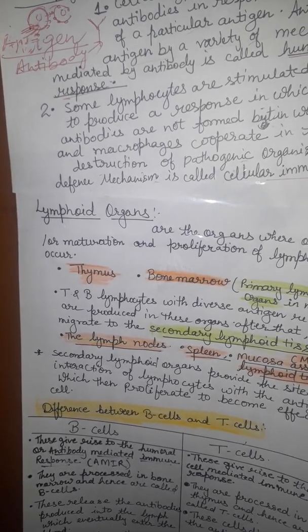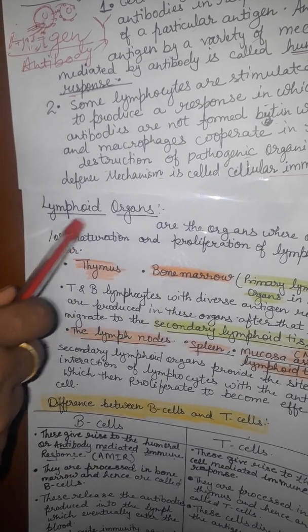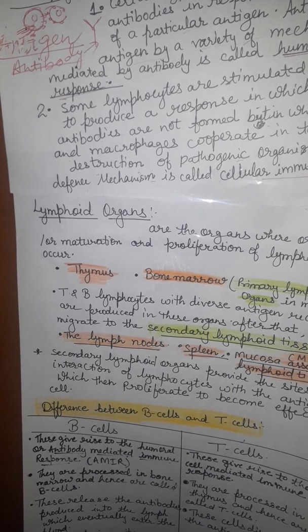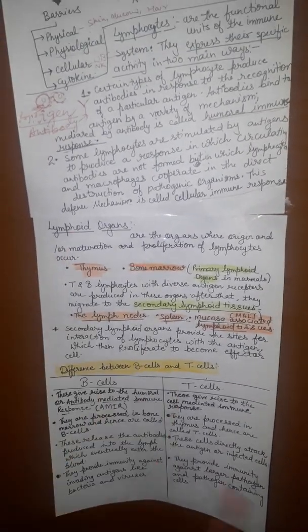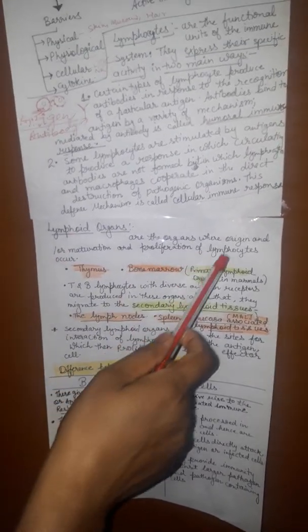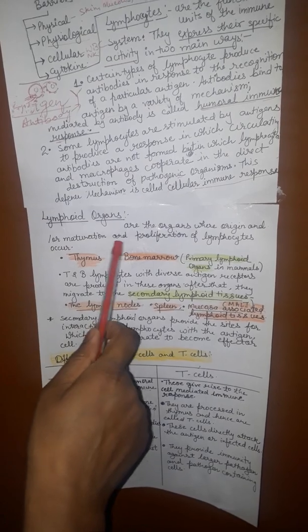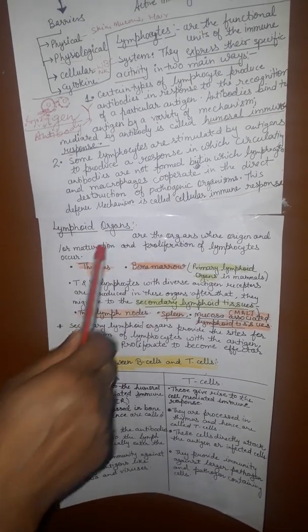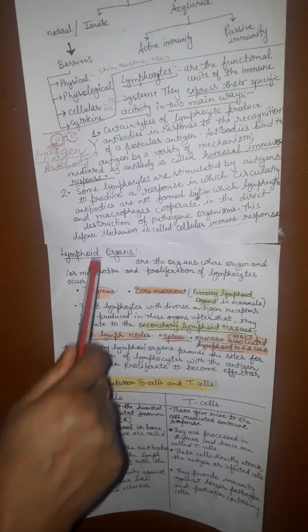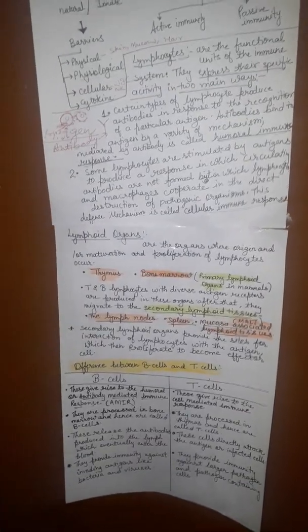Hello class 12. Today I am going to start with lymphoid organs in chapter 10, that is health and diseases. Lymphoid organs are the organs where origin, maturation and proliferation of lymphocytes occur. Maturation and proliferation of lymphocytes occur inside the lymphoid organs.